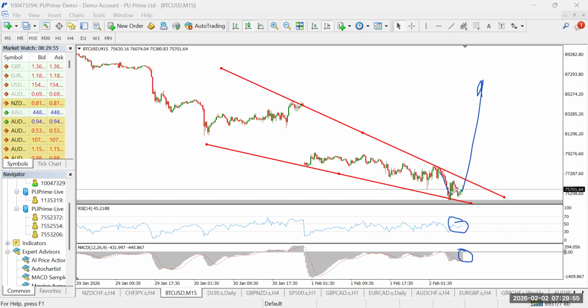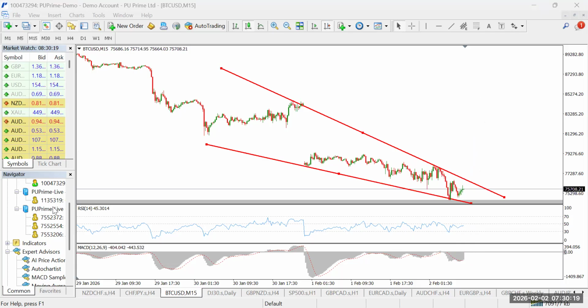This also looks like it's trying to form a double bottom pattern, which, if it evolves, will add additional confirmation to the bullish breakout. So we're bullish on the BTC USD on the 15 minutes time frame, while we're waiting for confirmation on RSI to be above 50 and MACD also to be above zero. So bullish on BTC USD.